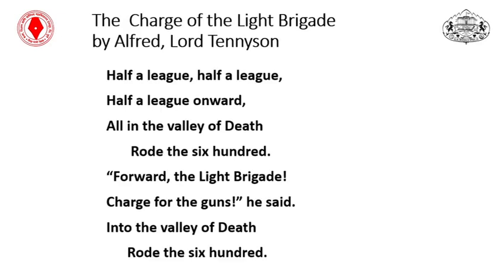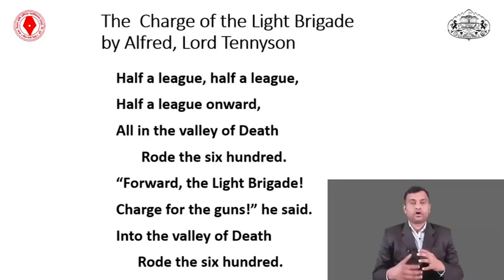He was the poet laureate from 1850 to 1892. For around 42 years he was the poet laureate, or national poet, of Britain in the period of Queen Victoria. Let's discuss Alfred Lord Tennyson, one of the great, renowned poets.